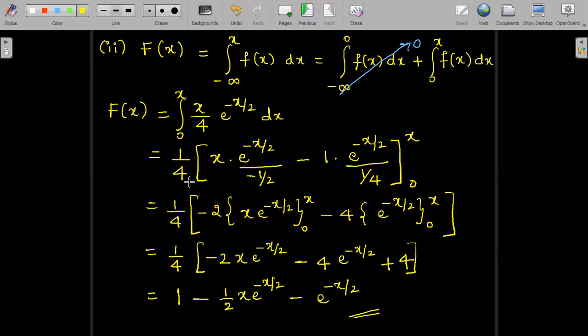So this is the valid value of f of x, cumulative distribution function f of x, if x is lying between 0 to infinity. That was a condition given for us, no? So that is why we write on the condition at the end, that is, it is applicable for x lying between positive range 0 to infinity only.